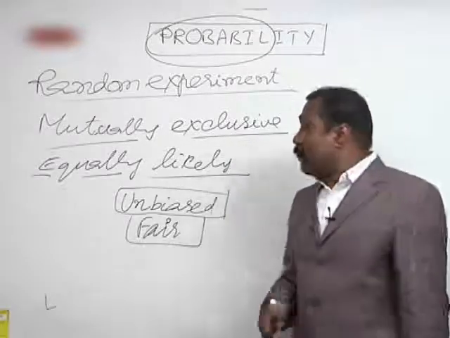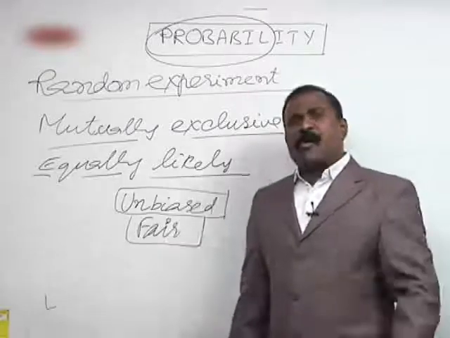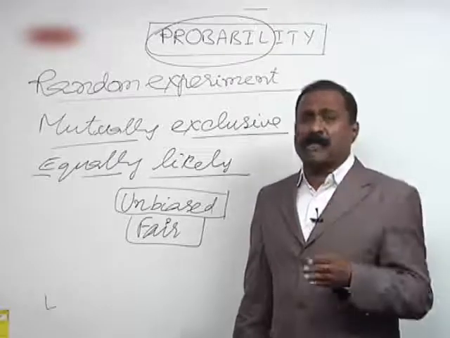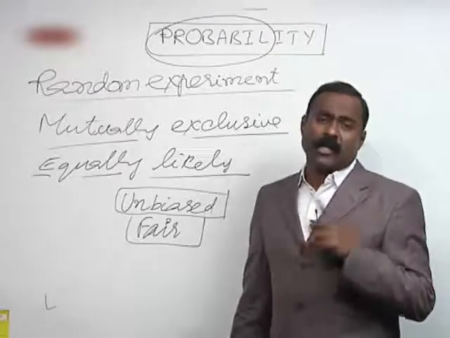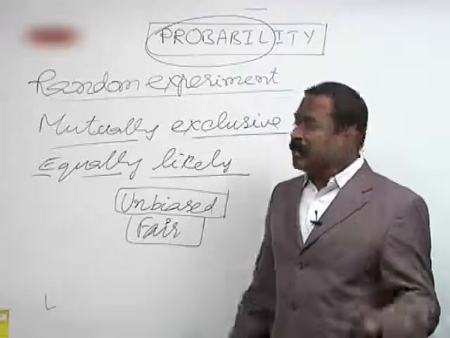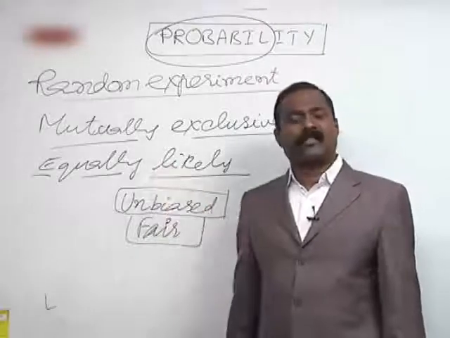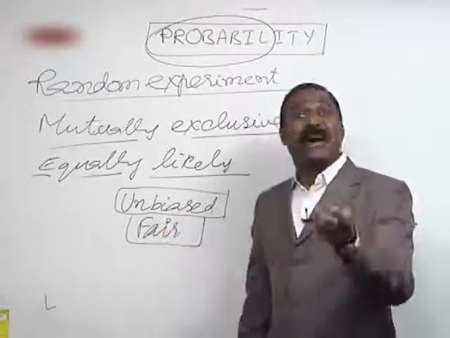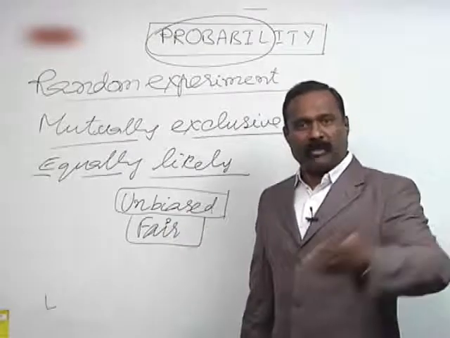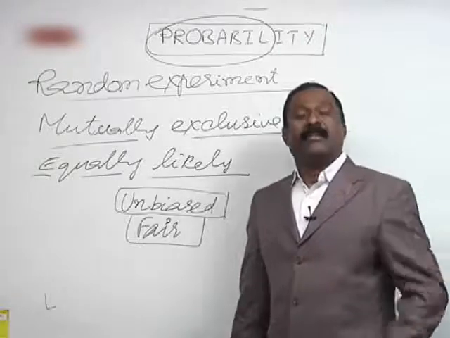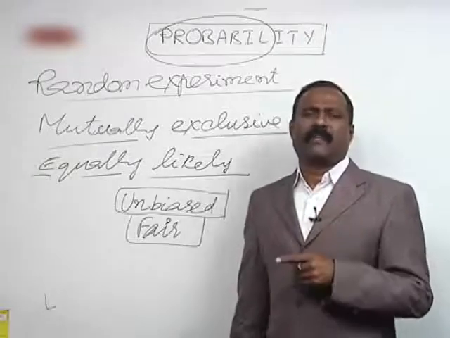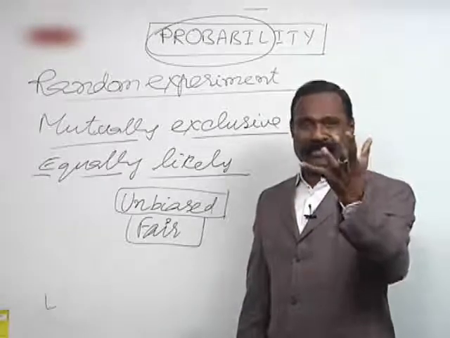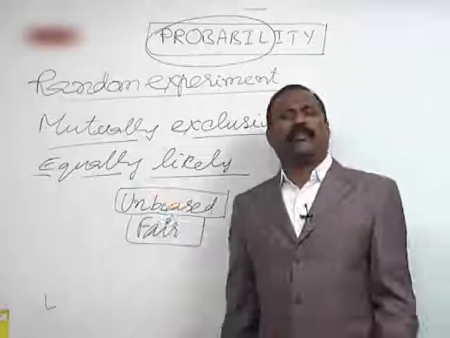So when you toss a coin, equally likely events means the chance of getting head is equal to the chance of getting the tail. Then they are said to be equally likely events. Similarly, if a fair die or unbiased die is taken, when you toss the die, there should be equal chances of occurrence for 1 or 2 or 3 or 4 or 5 or 6. That is nothing but equally likely.